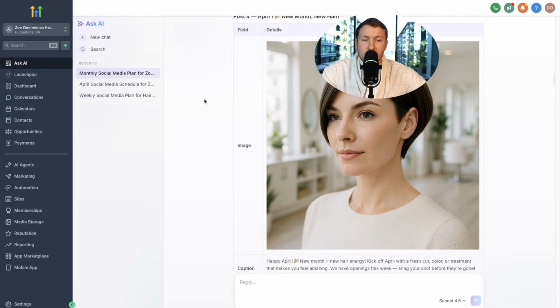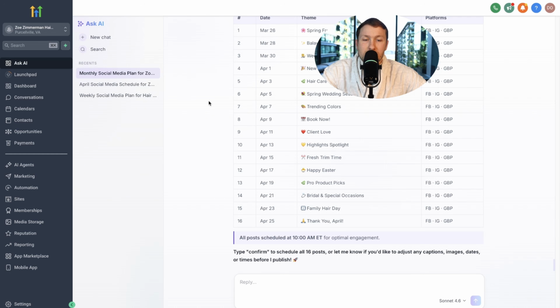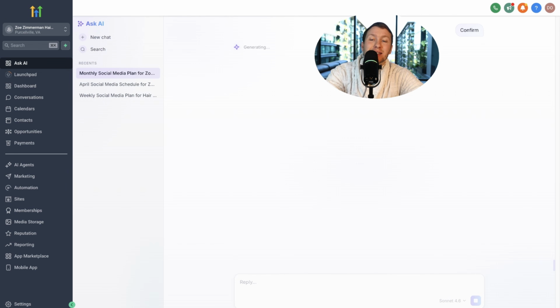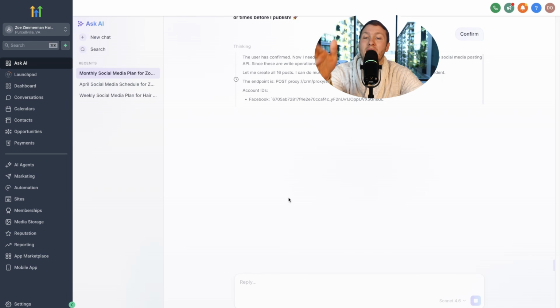Look at this. It went through in every single post, right? A full month's worth of social media management. But here's the thing. It's not just creating them. It's going to schedule them in the social planner. So I'm just going to do confirm. And now what it's going to do is it's going to go through and do all that work, schedule, do all that. And I never have to leave the Ask AI tab.